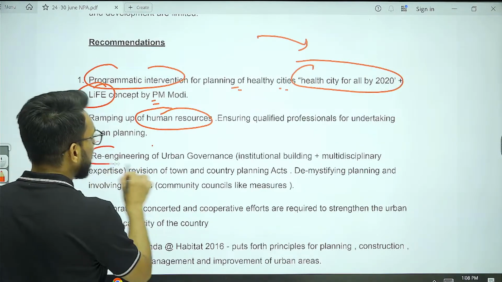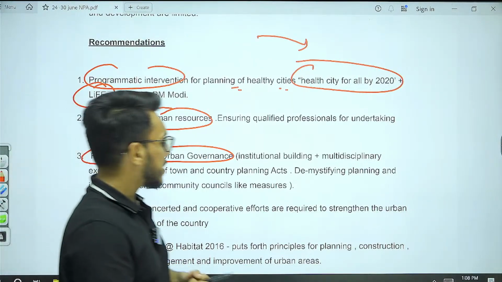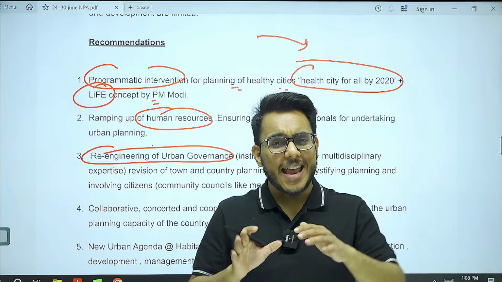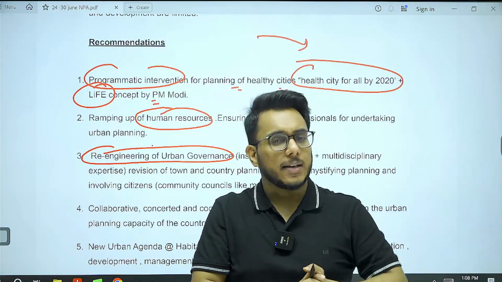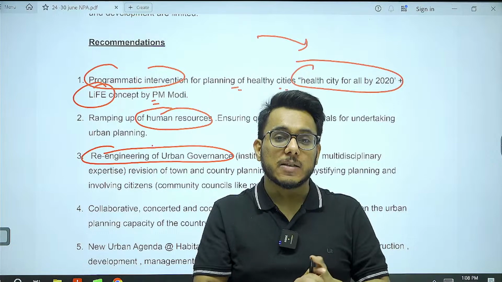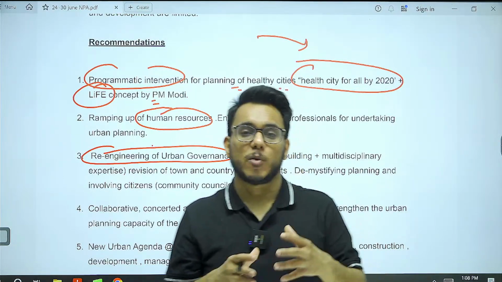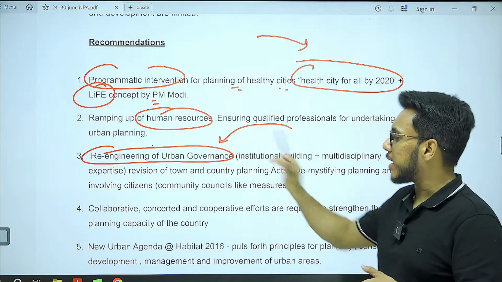Then re-engineering of urban governance. Now you see this particular thing, guys, that when we talk about urban governance, municipal corporations are working with age-old rule books. They are not equipped to deal with the problems; they don't have new-age solutions for the urban challenges. So we need to re-engineer urban governance.